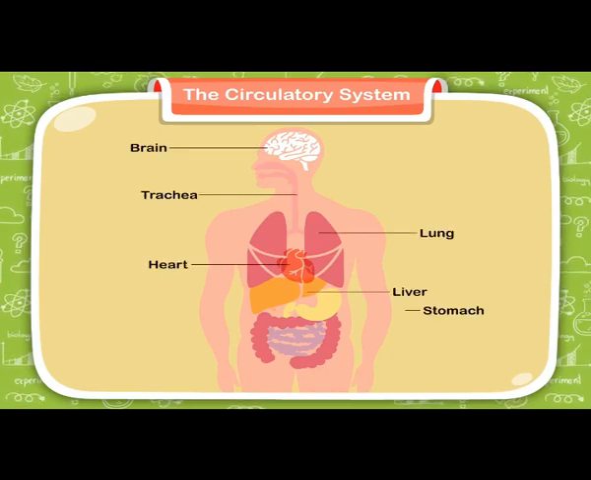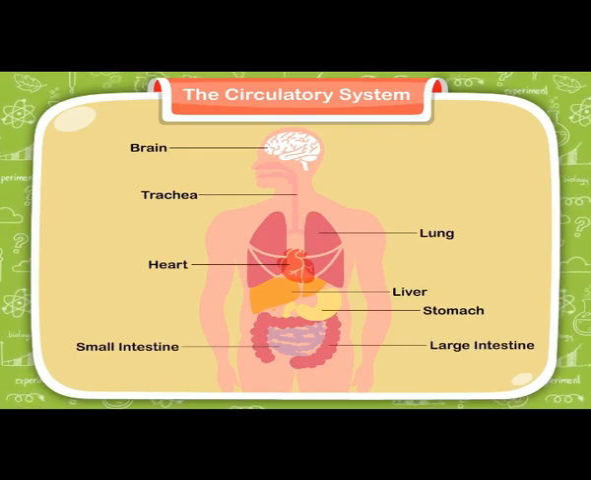No single organ can work alone. All the organs in our body together perform some important functions. A group of organs working together makes up a body system, like our circulatory system. So, our first lesson deals with the circulatory system.